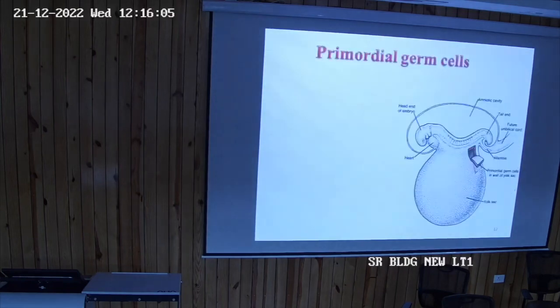They form the tight junctions to compartmentalize this. So now Sertoli cells are present in the testis, but are they present here from the beginning, or do they migrate from somewhere and reach the gonads?